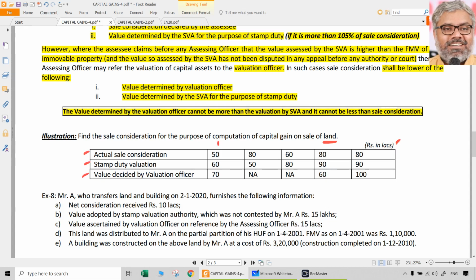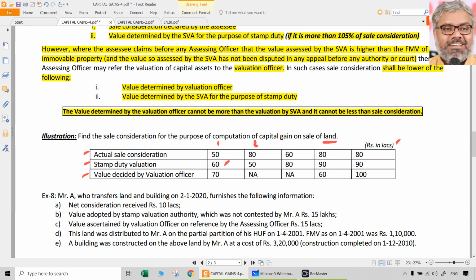Case number 1. Actual sale consideration is 50. Stamp duty valuation is 60. Is it more than actual sale consideration by 5%? Definitely yes. So forget about that 5%. So definitely we have to take stamp duty valuation as full value of consideration. Then that is referred to the valuation officer. He came with 70. We should ignore that because it is more than stamp duty valuation. So finally, what will be the full value of consideration taxable? That is 60. This is going to be the value that will be taken as full value of consideration. That is first case. Second case.